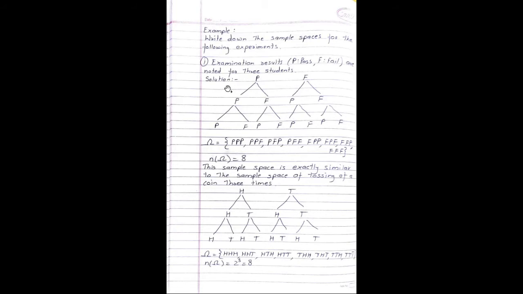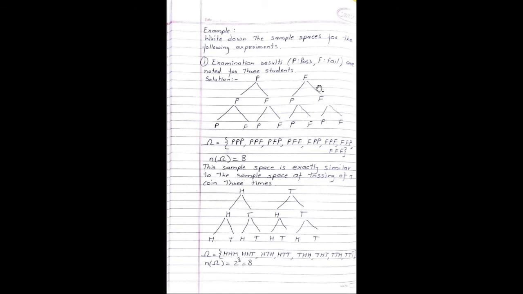Solution: the first student may pass or fail, the second may pass or fail, and the third may pass or fail. So the possible outcomes are PPP, PPF, PFP, PFF, FPP, FPF, FFP, and FFF.